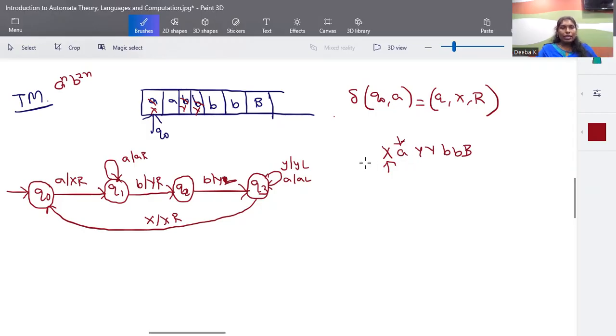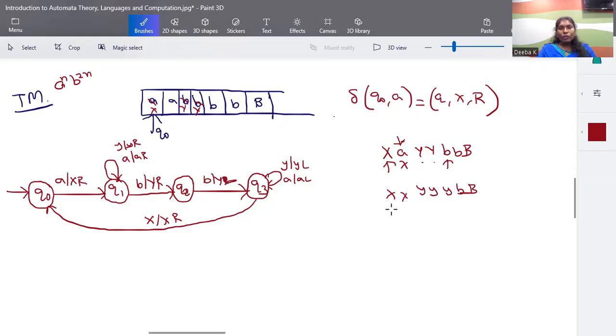For this A, I'm going to cancel it as X. And moving to Q1 state, in Q1, for any Y, it doesn't matter. I keep on moving right until I find a B. Okay, so this will be cancelled as X. I'll be coming across any Y's here, it doesn't matter. And once I find a B, in Q1, when the input is found as B, cancel that B to Y and move one step ahead to Q2 state.